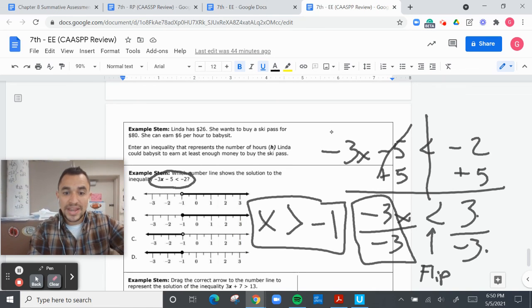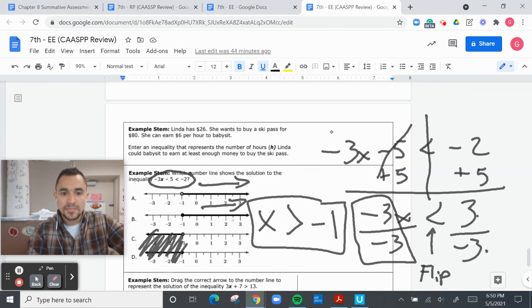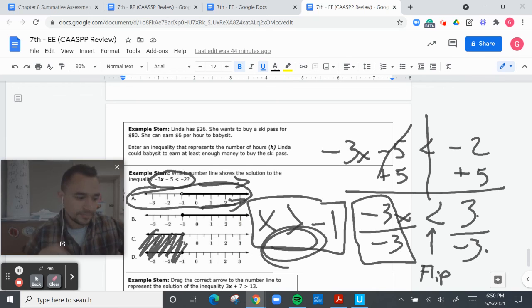So x is greater than. Here's the greater side, so this is good, not these. These are less than sides. And greater than, and this is a full dot. We don't want that because there is no equal sign. So it's got to be A.